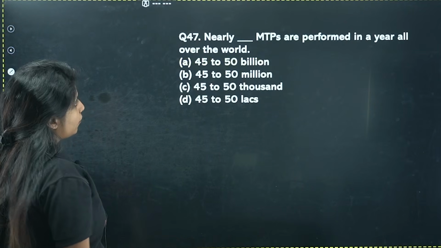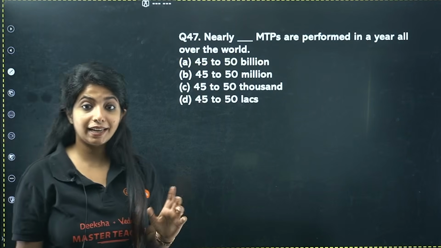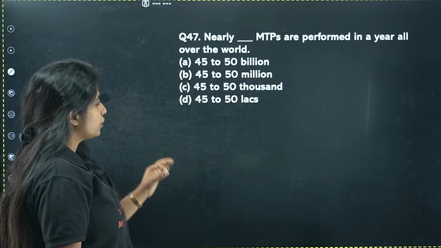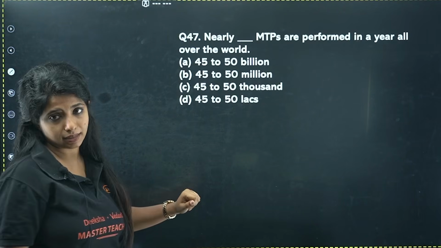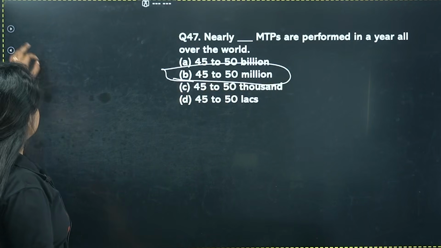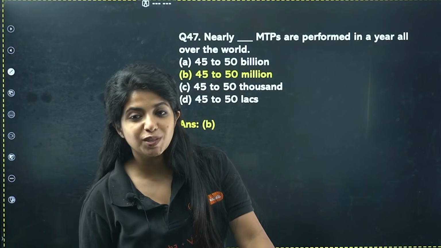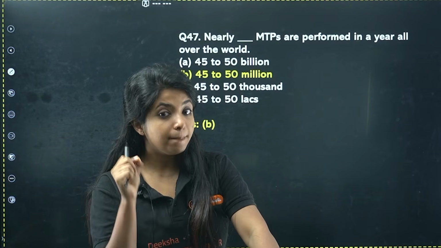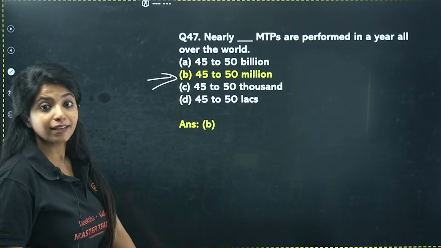Next, nearly dash MTPs are performed in a year all over the world. Any idea how many MTPs are performed? 45 to 50 billion, 45 to 50 million, 45 to 50,000, 45 to 50 lakhs. The answer for that is 45 to 50 million. A straight question from your NCERT. Sometimes we forget about these basic things. It is 45 to 50 million. Million, not billion, million.